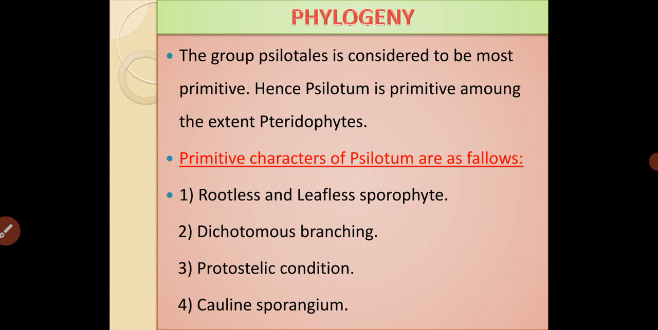Let us move towards the phylogeny. The group Rhyniales is considered to be most primitive, hence Rhynia is primitive among the extinct pteridophytes. What are the primitive characteristics of Rhynia? They are as follows.